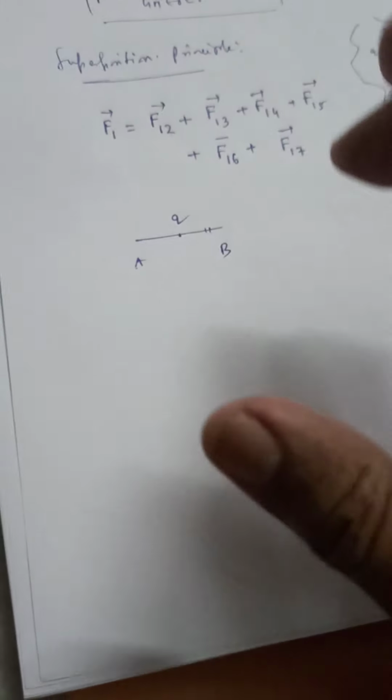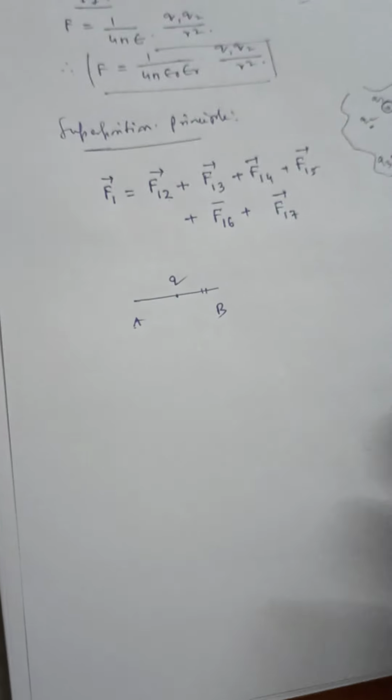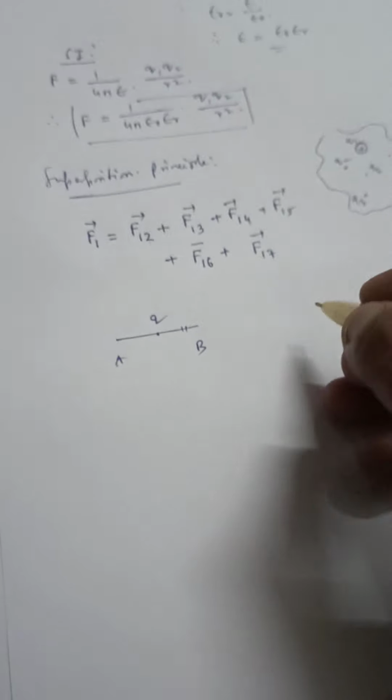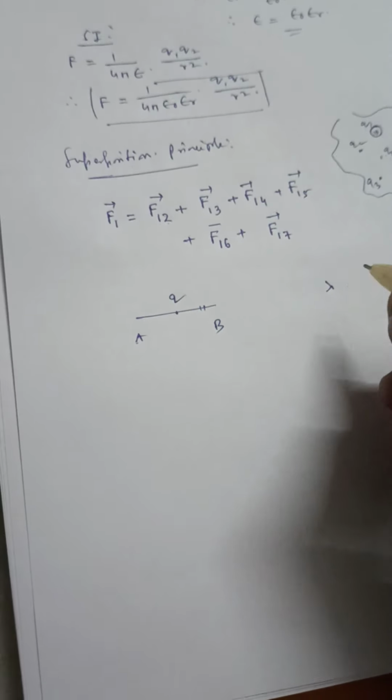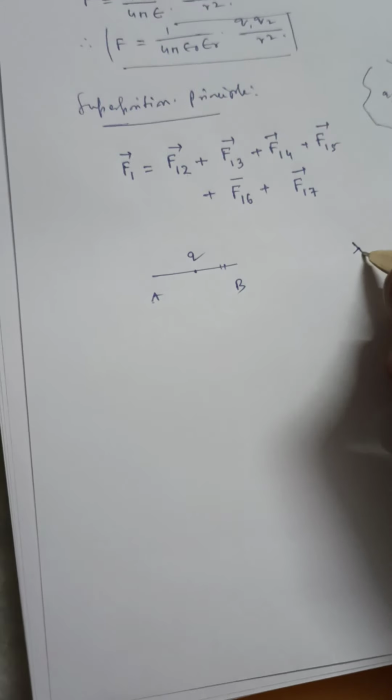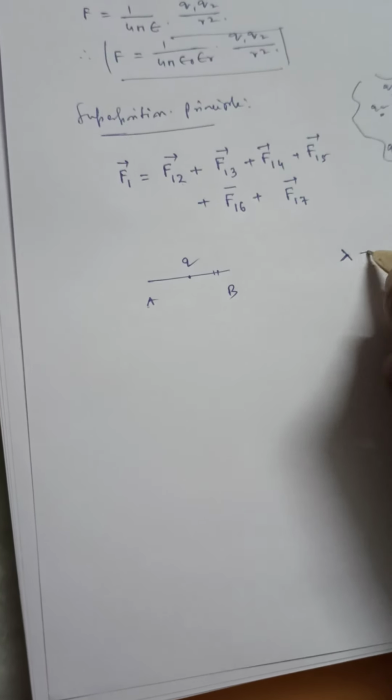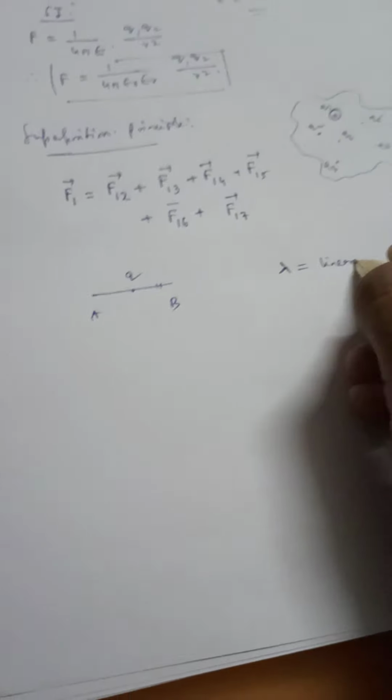To deal with those problems, a few parameters are defined. Here I will define lambda, known as linear charge density.